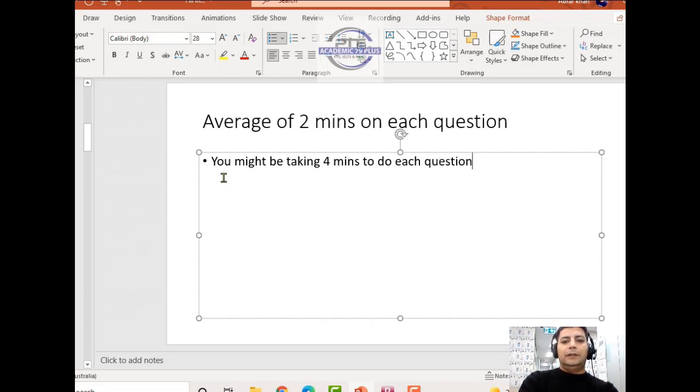Now, at the beginning, when you try to practice, do not worry about it too much. Just try to find the right answer. As you practice more, you will gain speed. By the time you do your exam, you will be able to crack it in 2 minutes easily. So at the beginning, you do not have to worry how much time you take.